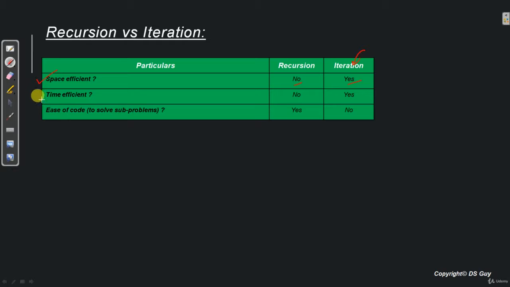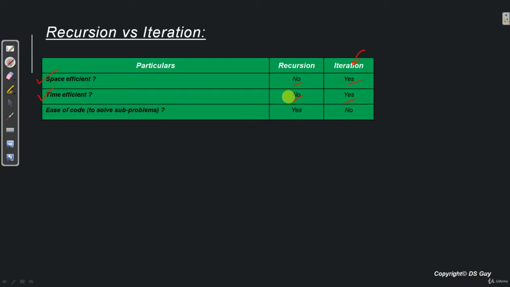Now the second point is time efficiency, that is the execution efficiency. In the case of recursion, again we have some problems compared to iteration. In the case of an iteration, all that we use is a loop. Hence it is more time efficient compared to recursion.